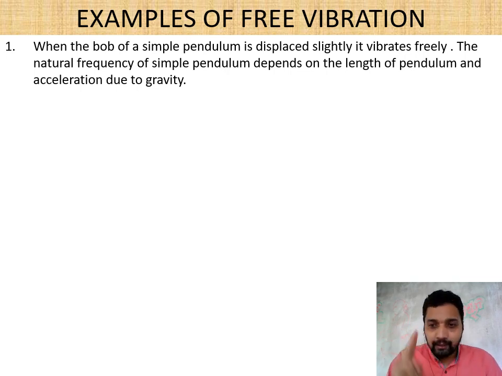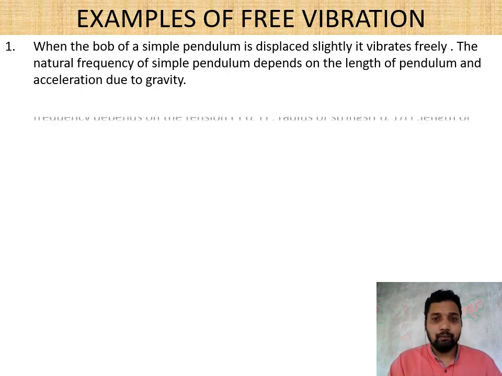As we know, time period is directly proportional to length and inversely proportional to acceleration due to gravity, and time period equals 1 by f, meaning frequency is inversely proportional to length and directly proportional to acceleration due to gravity. So in the case of a simple pendulum, we get two factors, the length of the pendulum and acceleration due to gravity, which decide the natural frequency of a simple pendulum.